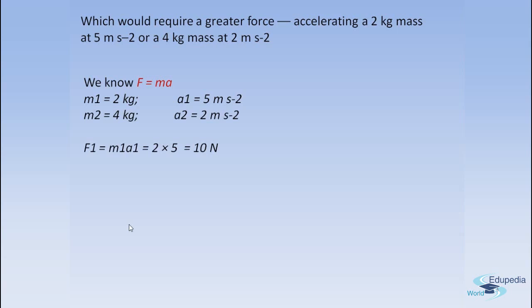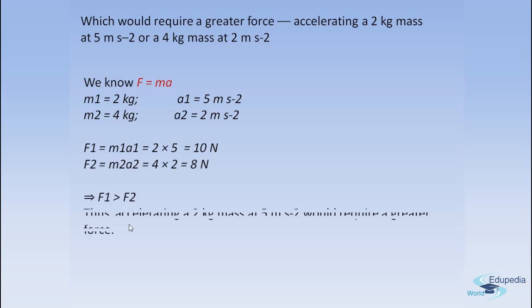Simple, the force is mass into acceleration. So we multiply both the terms and we get F1 is equal to 10 newtons. Similarly, F2 is equal to 8 newtons because it is 4 kgs into 2 meters per second square. So we get 8 newtons. Now let's compare both the forces. So what we find is F1 is more than F2 because it is 10 newtons versus 8 newtons. So accelerating a 2 kg mass at 5 meters per second square would require a greater force, right? So that's how we calculate and compare both the forces, and we have compared both the situations.